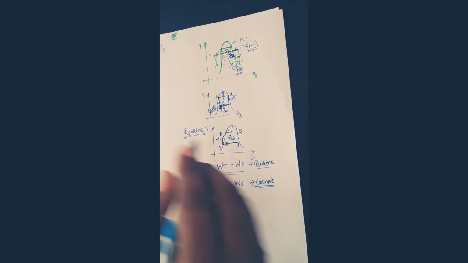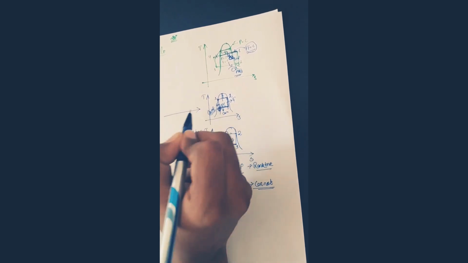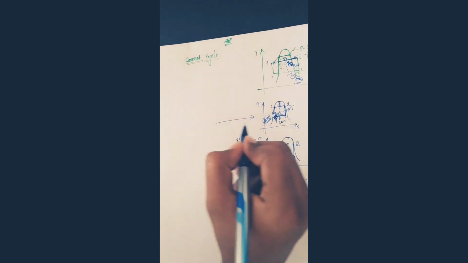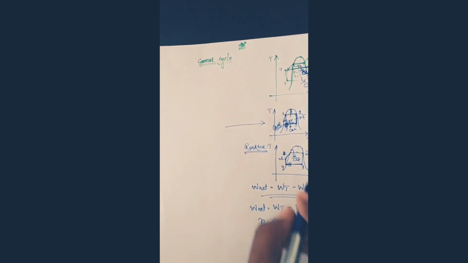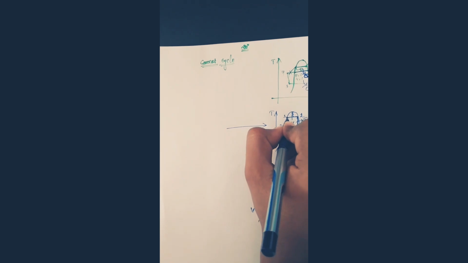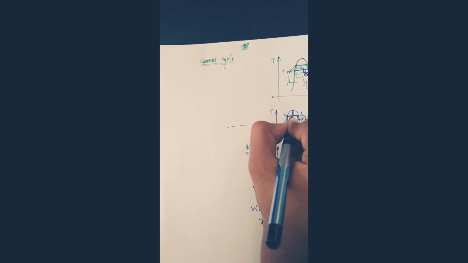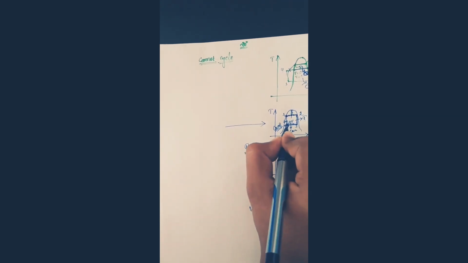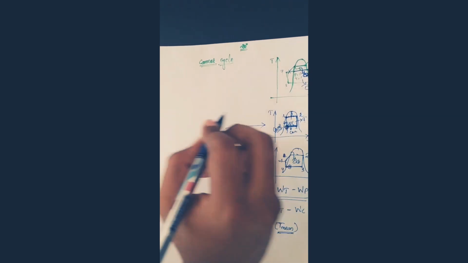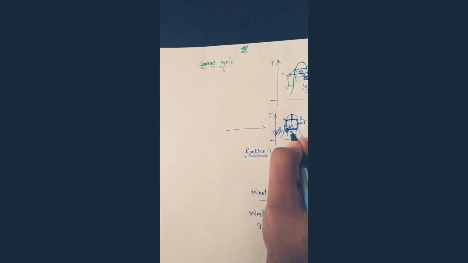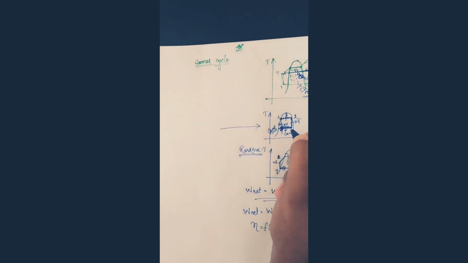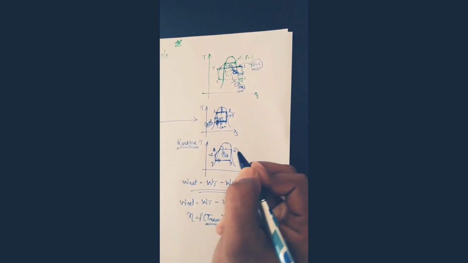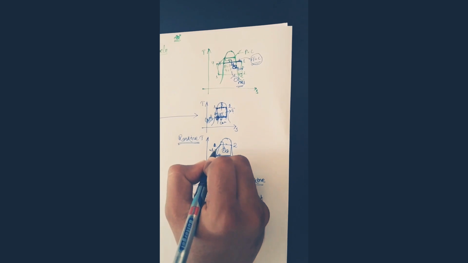See guys, for the Carnot cycle, what is the mean temperature? This is the higher temperature. Here the mean temperature is the same, constant. Here also it is constant. So the mean temperature is the same. Here the temperature is not increasing, but if you see the same thing in the Rankine cycle, here the temperature is gradually increasing.